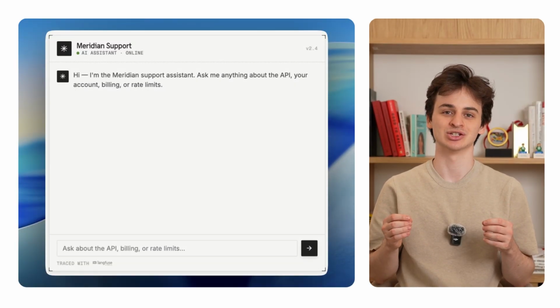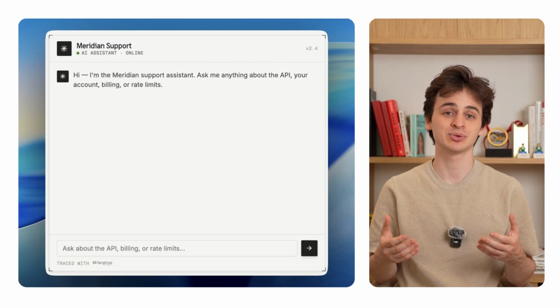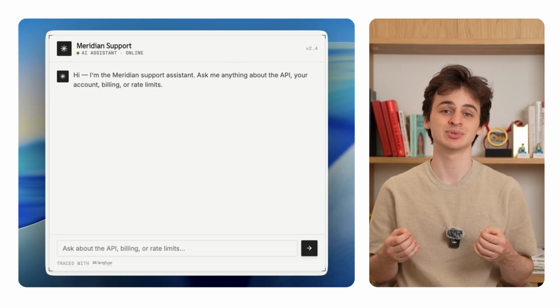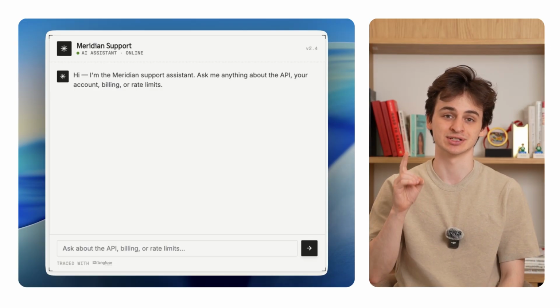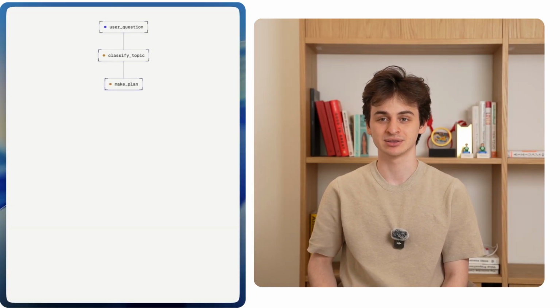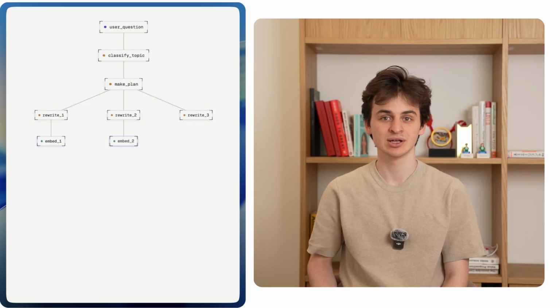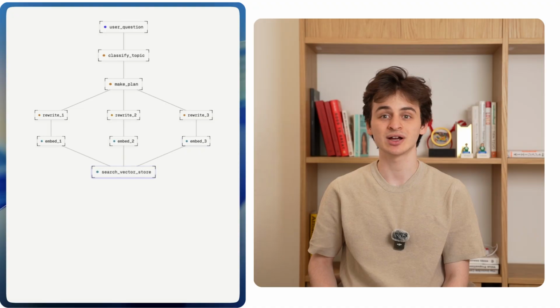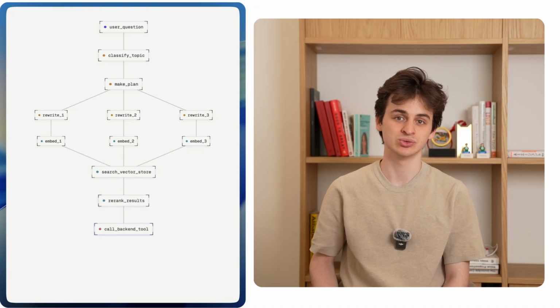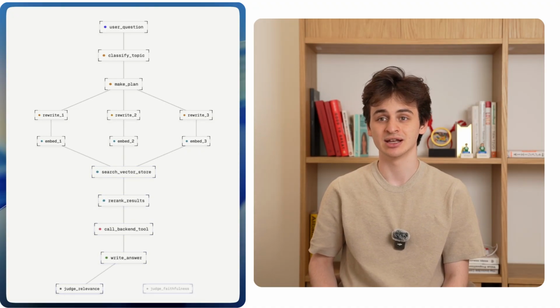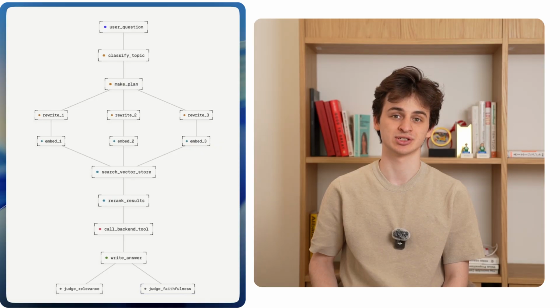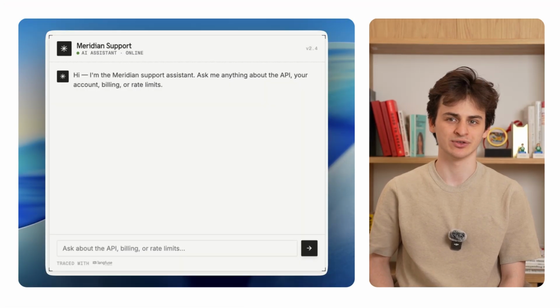This is a support agent built on RAG. It answers product-specific questions, and unlike a simple setup where one customer question triggers a single LLM call, here it fans out. It classifies the topic, makes a plan, rewrites the query 3 ways, embeds each one, searches the vector store, re-ranks the results, calls the backend tool, writes an answer, and then grades its own work with 2 separate judges. I'm asking it one thing.